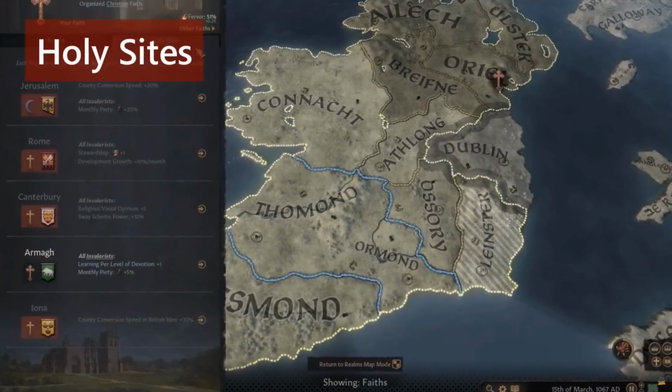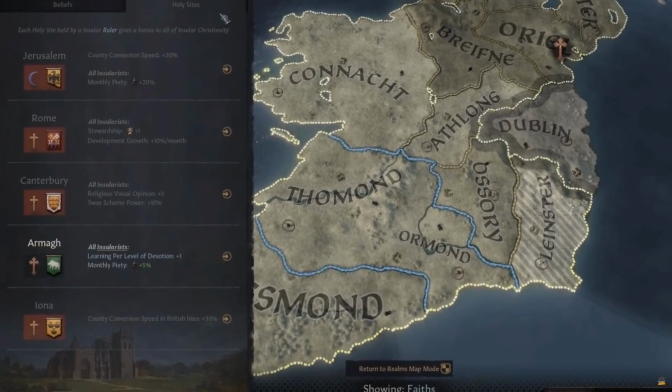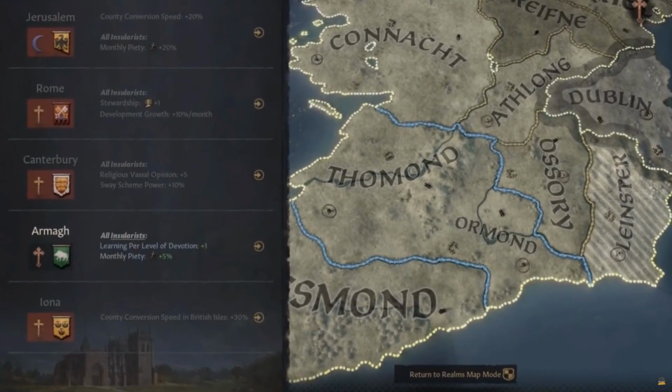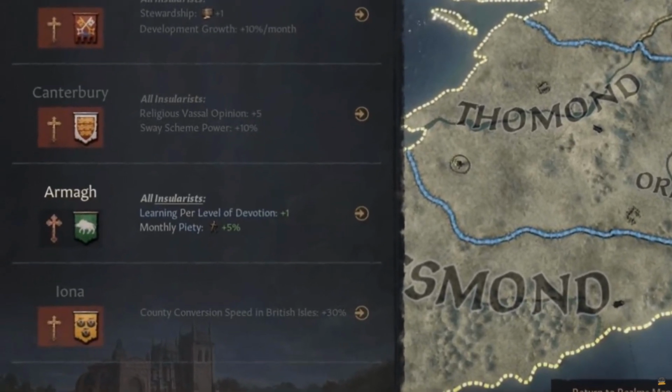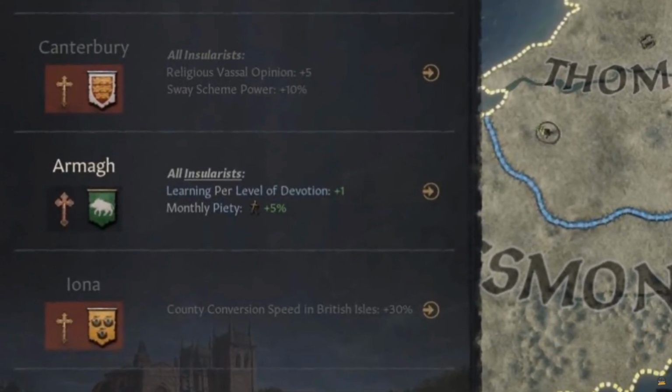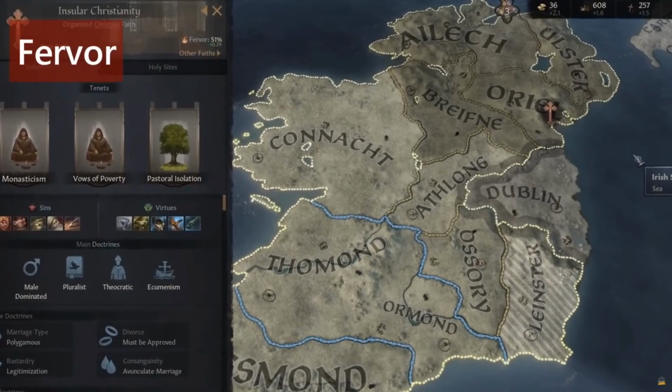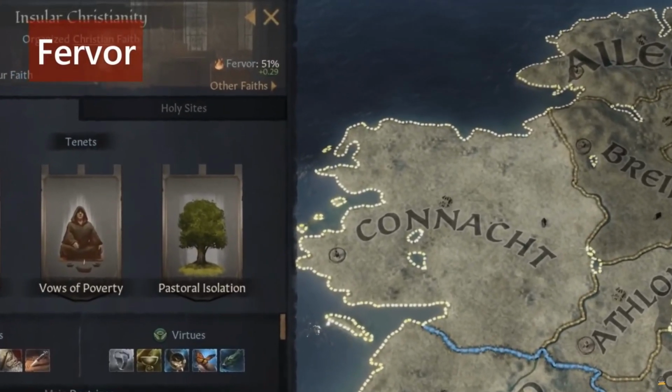If a holy site is under the control of a person of your faith, it will give a bonus to all the rulers of that faith. For example, my ruler's faith is insular Christianity, and Armagh is controlled by an insular ruler, which gives me +1 learning per level of devotion and monthly piety of 5%. Fervor is another game mechanic you need to watch closely in the religion tab.